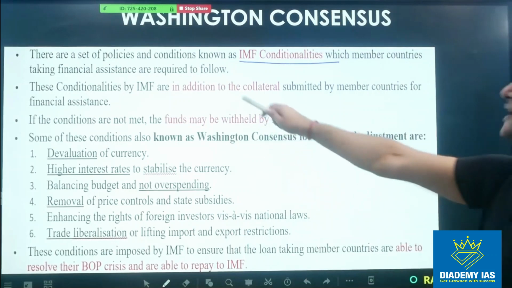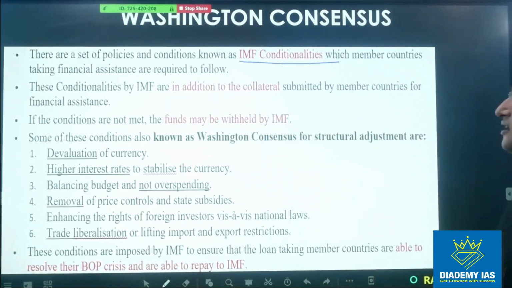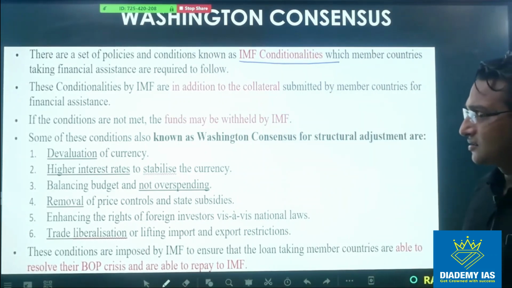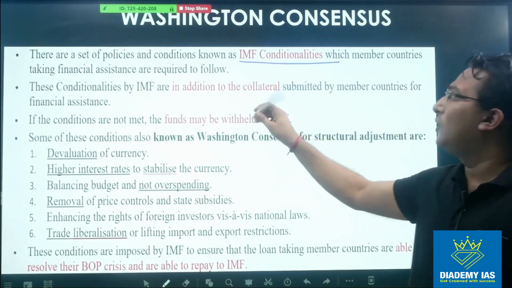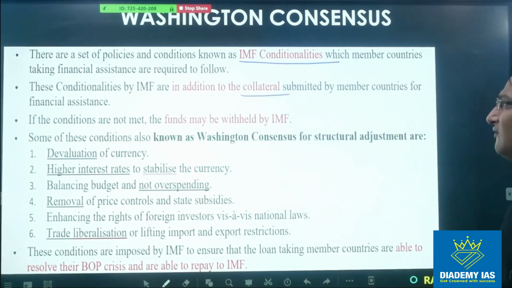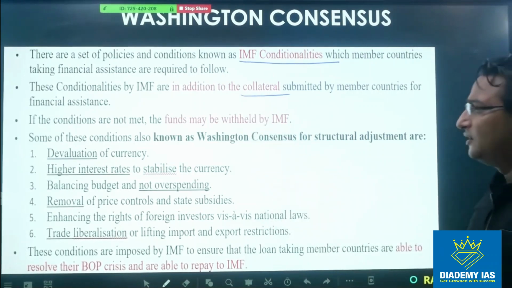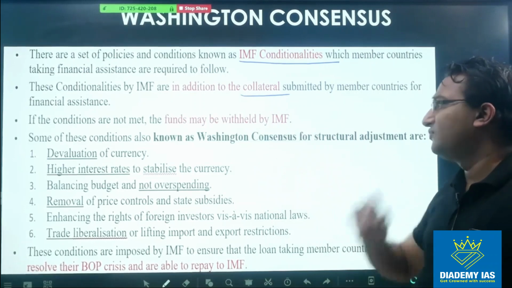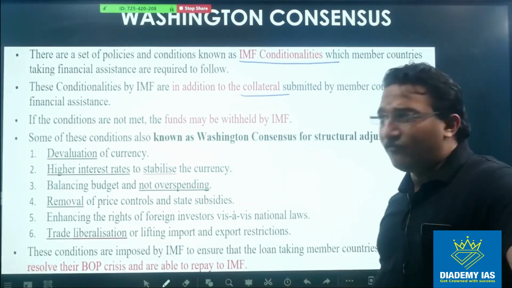These are the set of policies and conditions which member countries accept, based upon which they take financial assistance from the IMF. And these are in addition to the collateral or the surety submitted by the member countries. If the conditions are not met, the funds may be withheld by the IMF. So if the conditions are not being met, the IMF can actually withhold the funds.